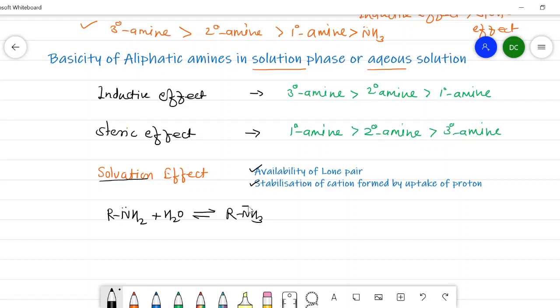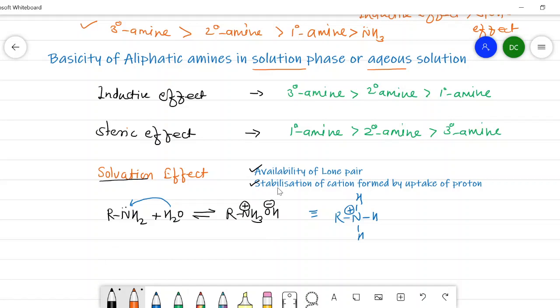RNH3 cation and OH minus. Here, the proton from the water is taken by the nitrogen and it will form a cation. Now consider the cation in this reaction, that is NH, here hydrogen and here hydrogen. It has a positive charge.